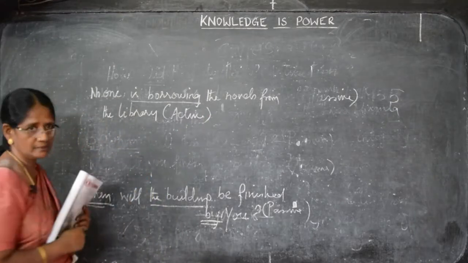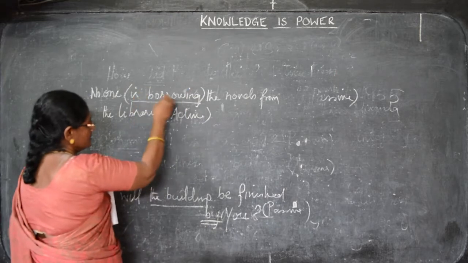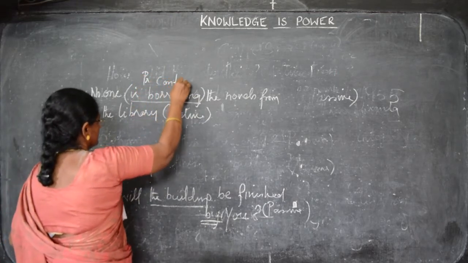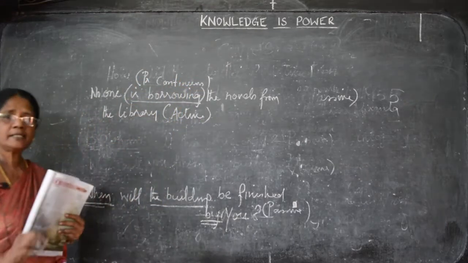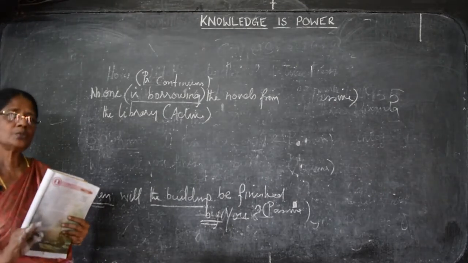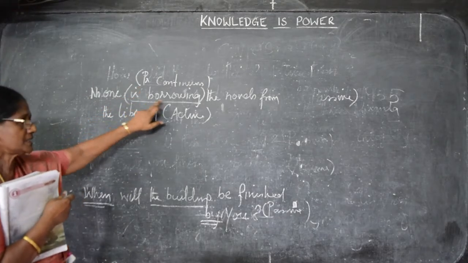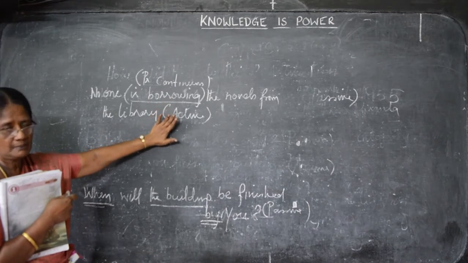Now we see the verb here. Is borrowing is present continuous. See, this is mathematical calculation. First identify that it is a present continuous verb. Unless you know, you cannot do this. You are identifying this verb as present continuous. Is borrowing. We have to retain the same in the passive voice.